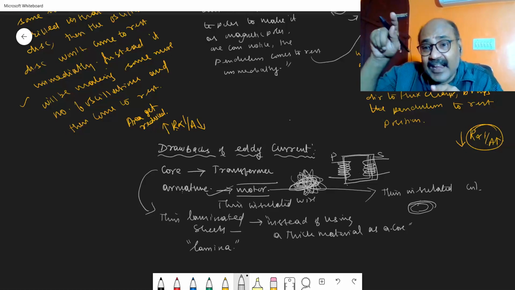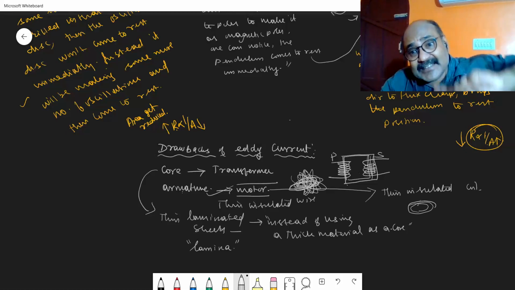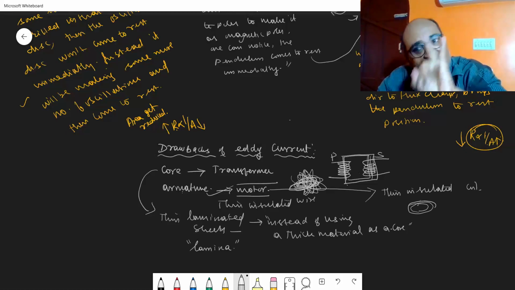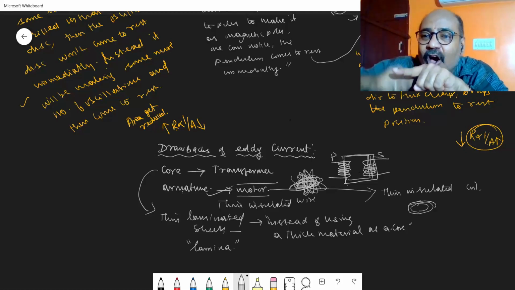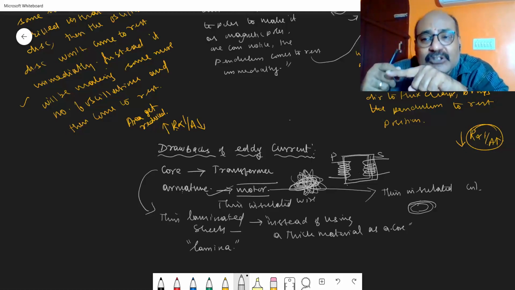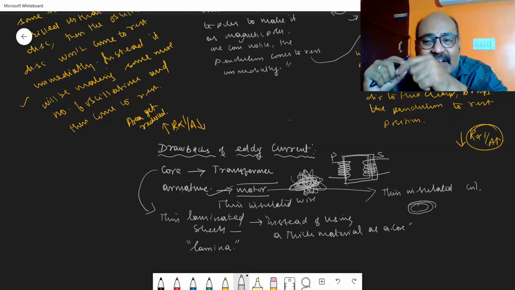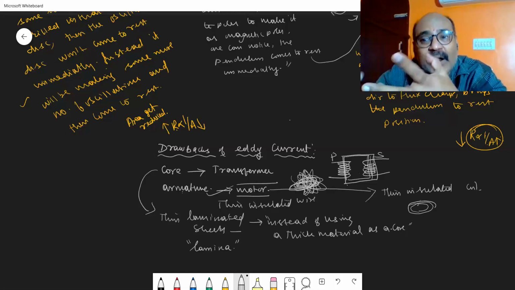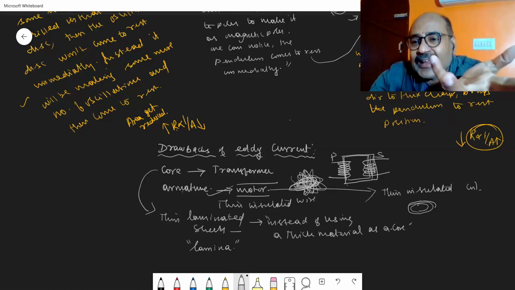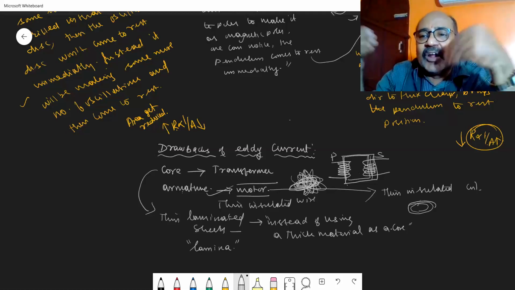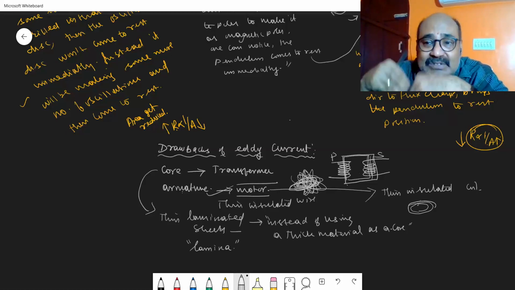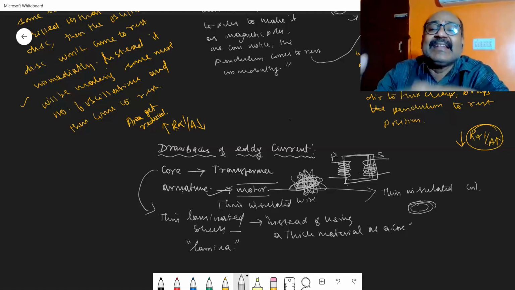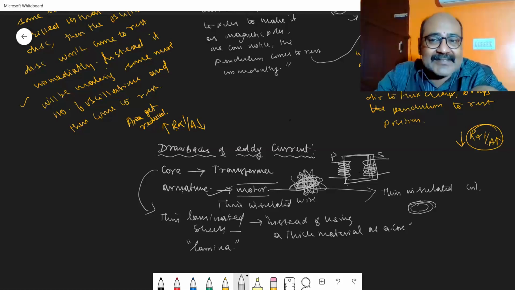If it is thin, the area is less, and if the area is less, the resistance is high. The second thing is that the two thin wires are properly insulated when wound. So with thin insulated wires, the resistance increases. Due to the increase in resistance, the current or EMF induced is less, and so the heat energy developed is also less.